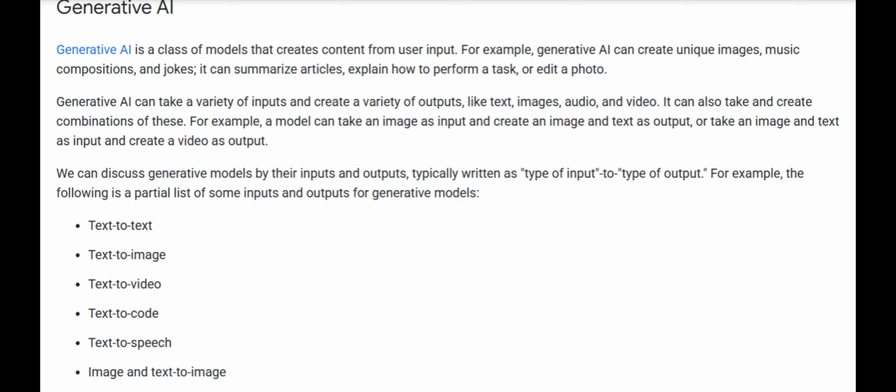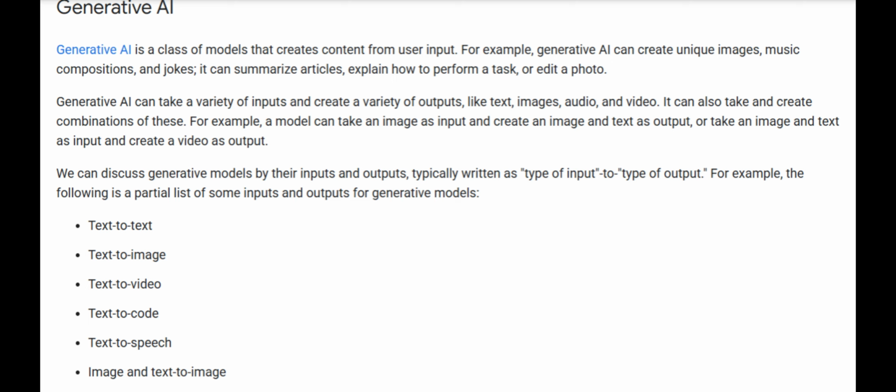Generative AI. Generative AI is a class of models that creates content from user input. For example, generative AI can create unique images, music compositions, and jokes. It can summarize articles, explain how to perform a task, or edit a photo. Generative AI can take a variety of inputs and create a variety of outputs, like text, images, audio, and video. It can also take and create combinations of these. For example, a model can take an image as input and create an image and text as output, or take an image and text as input and create a video as output.